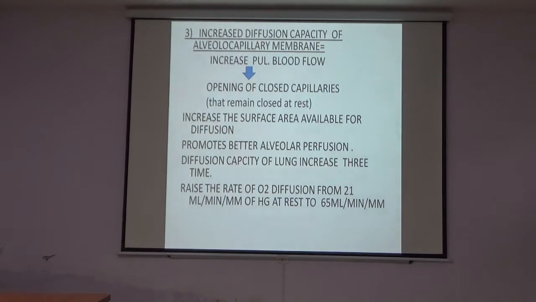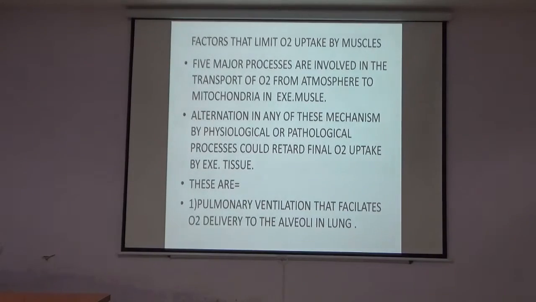Opening of the closed capillaries also causes increased surface area available for the diffusion. And as the surface area available for the diffusion increases, that promotes better alveolar perfusion and better exchange of the gases. More area is available for the exchange of the gases. Diffusion capacity of the lung increases 3 times. It rises from 21 ml per minute per mm of Hg to 65 ml.